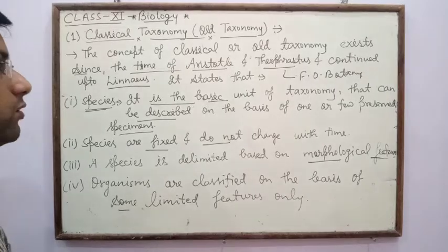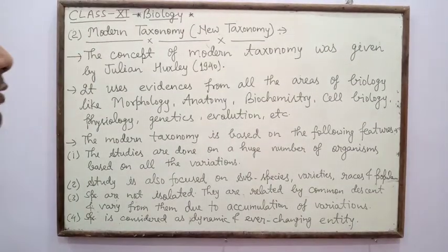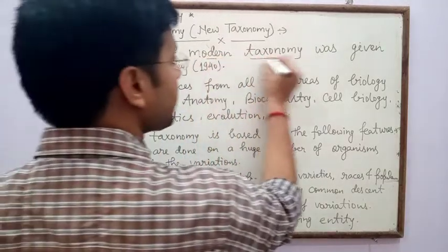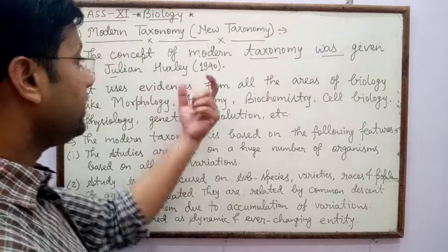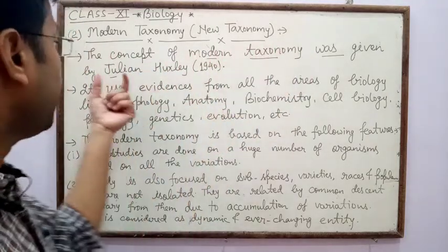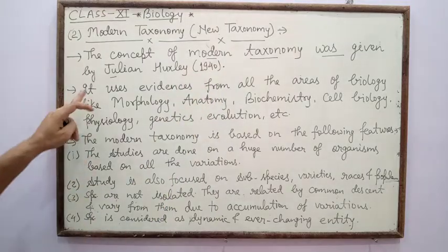Next is modern taxonomy, our new taxonomy. The concept of modern taxonomy was given by Julian Huxley in 1940.